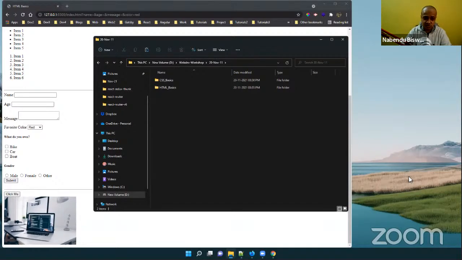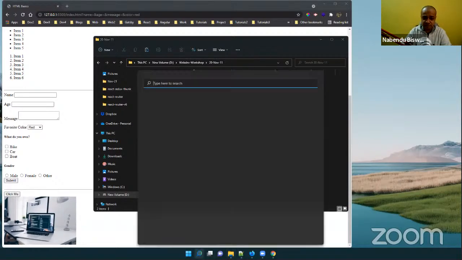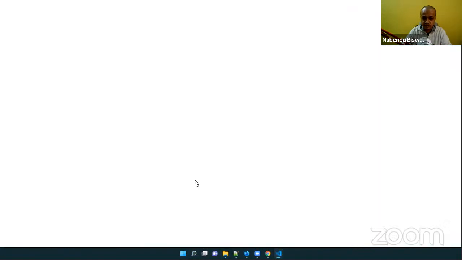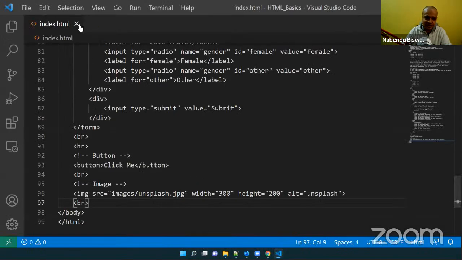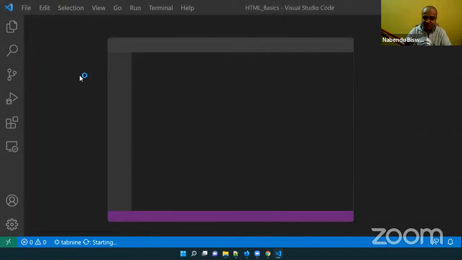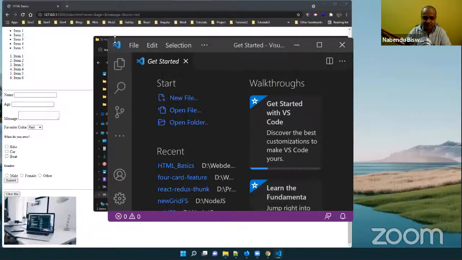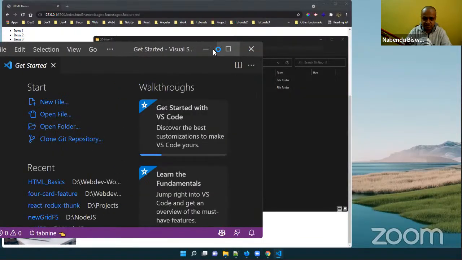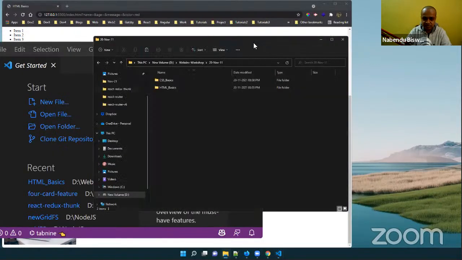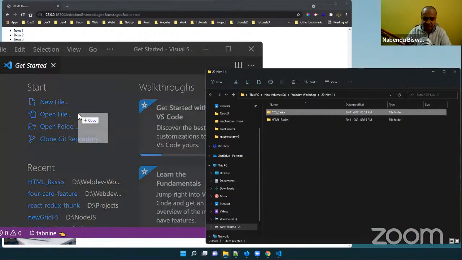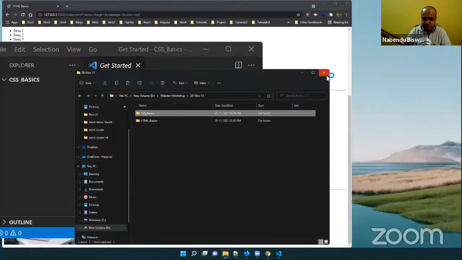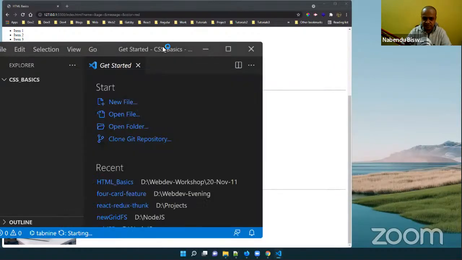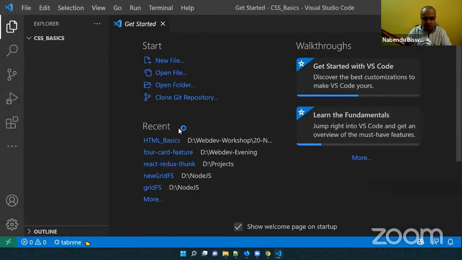And again we have to do the same thing. So I will do the same thing, which is now opening VS Code, and actually it is showing my old one only. So I'll do File, New Window, and then I can close it. And again I have to come here. Okay, so this CSS Basics, I will drag it here, and it will open my CSS Basics. Close it, expand it, and then index.html.